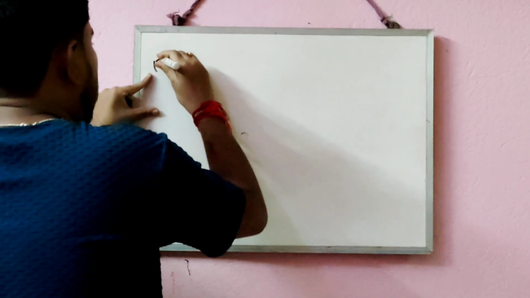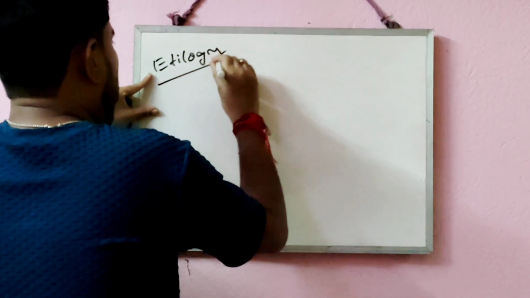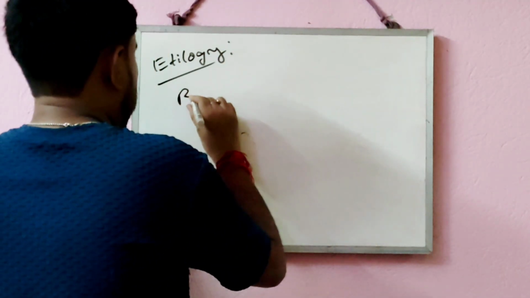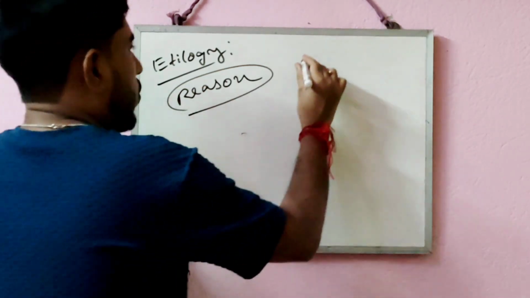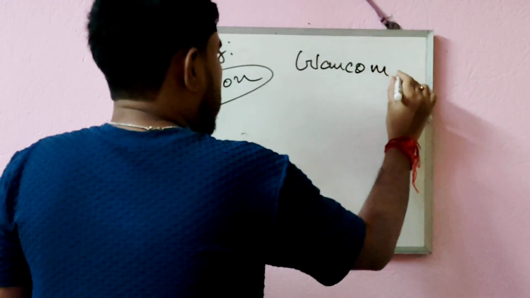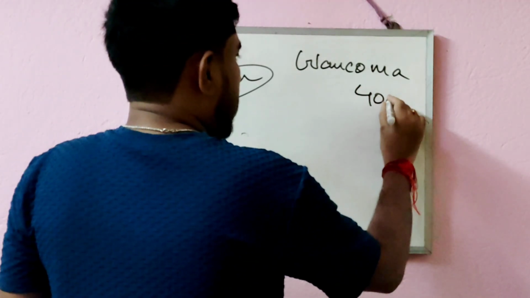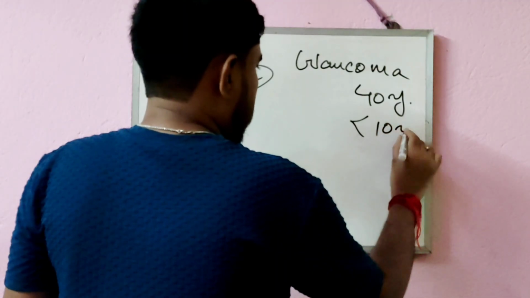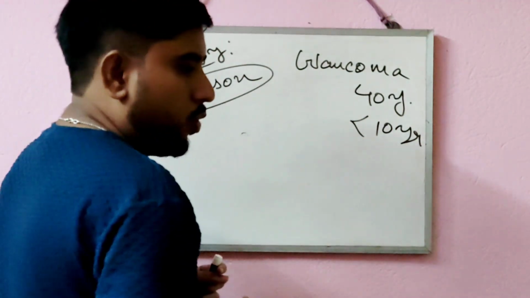So we will discuss now the etiology of glaucoma. Etiology means reason, that means the different reasons for which glaucoma takes place, or that condition is shown in persons more than 40 years of age, and sometimes also in infants under 10 years, which we will discuss when we discuss the types of glaucoma.